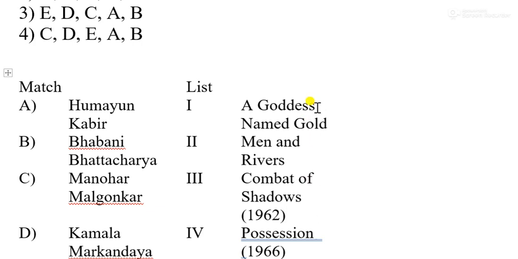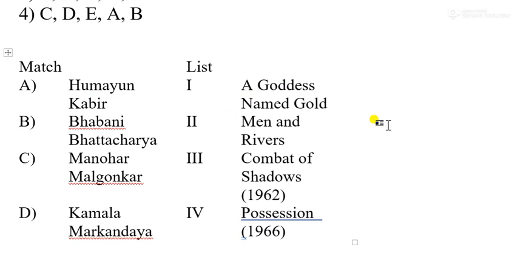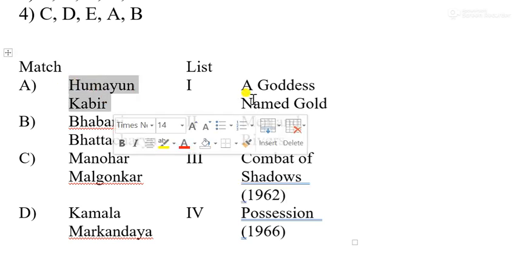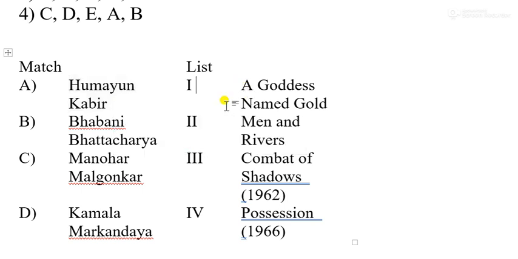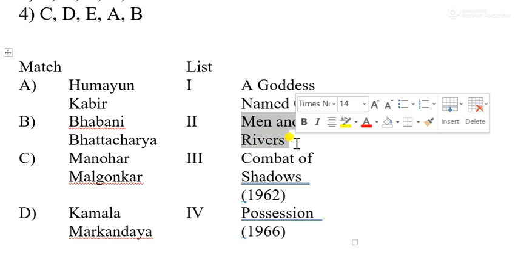Bhabani Bhattacharya, of course, we shall discuss this writer. He has written the work The Goddess Named Gold. But again, I am sorry to say that I haven't heard this name, Humayun Kabir. So I just searched on Google before recording this lesson. He has written the work Men and Rivers. Among the given four options, I would say at least one we should know for a correct match. If we know two or more, then that will be super fine.